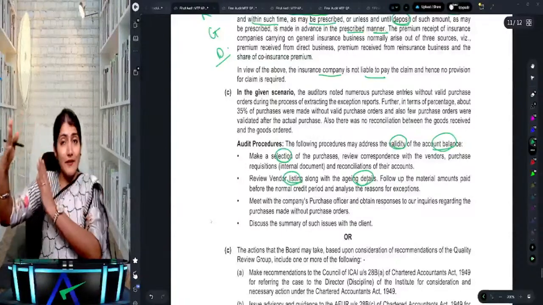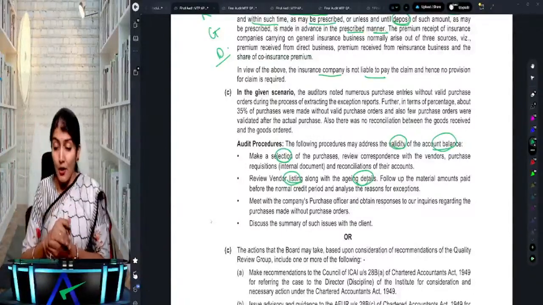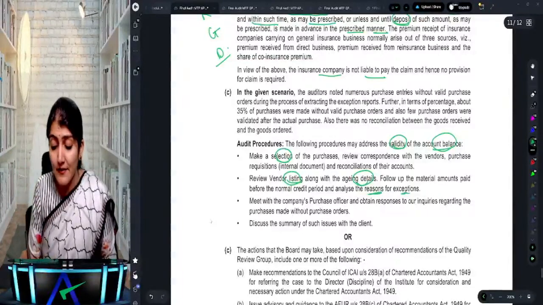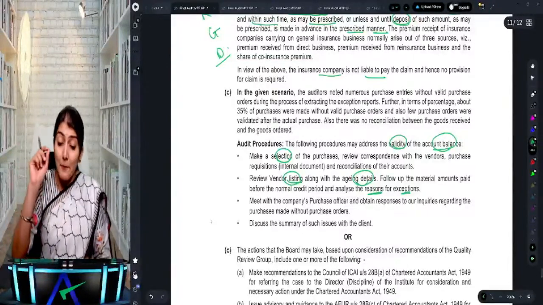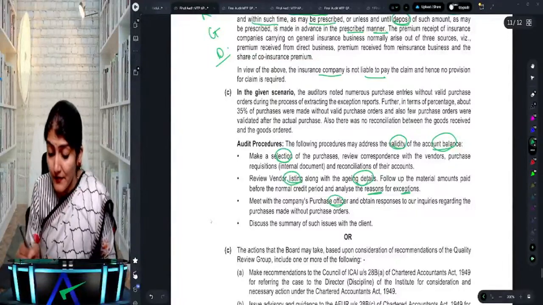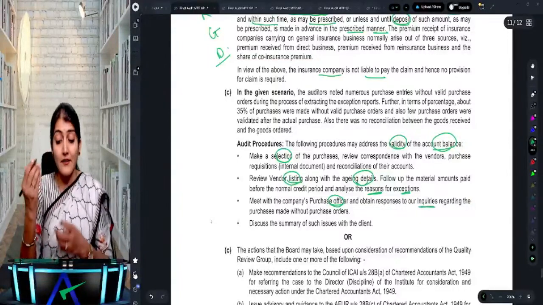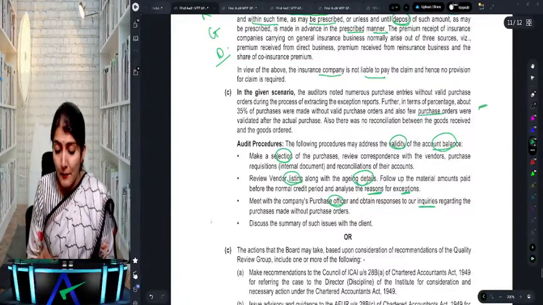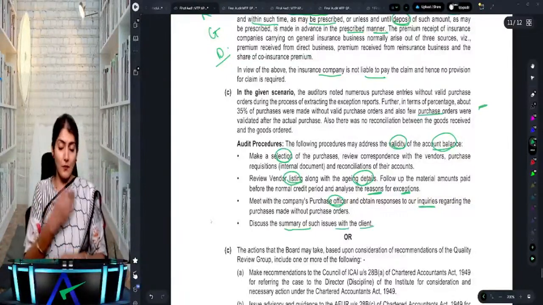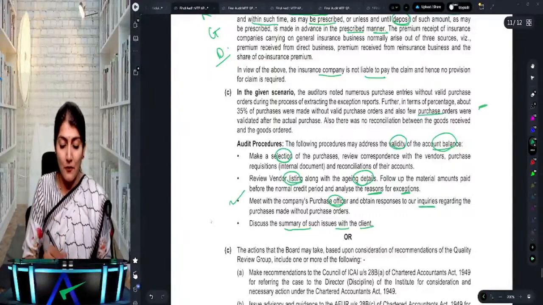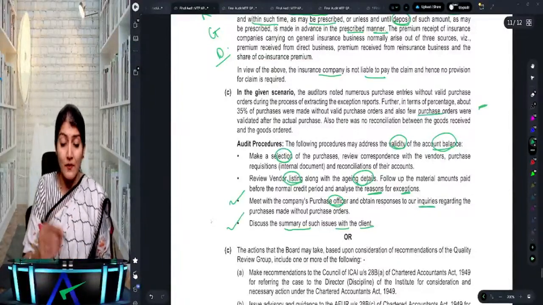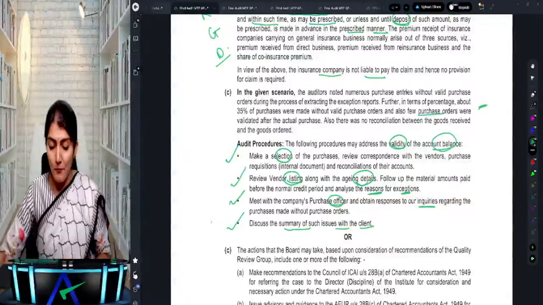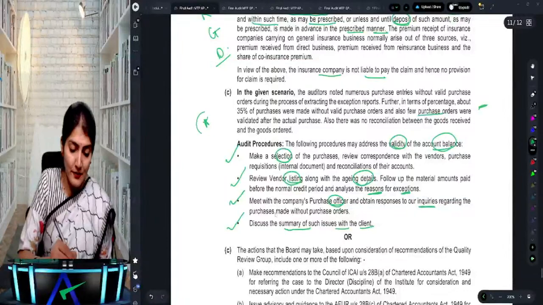Okay, since how many days is this vendor balance outstanding? Follow up the material amount paid before the normal credit period and analyze the reasons for the exception. Right, then meet with the company's purchase officer and obtain responses to our inquiries regarding the purchases being made without the purchase order and discuss the summary of such issues with the client, right? So meet with the company purchase officer, discuss the summary of the issues, make a selection of the purchases and review the vendor listing, right? So that's an important question over there. New variety of question, see.